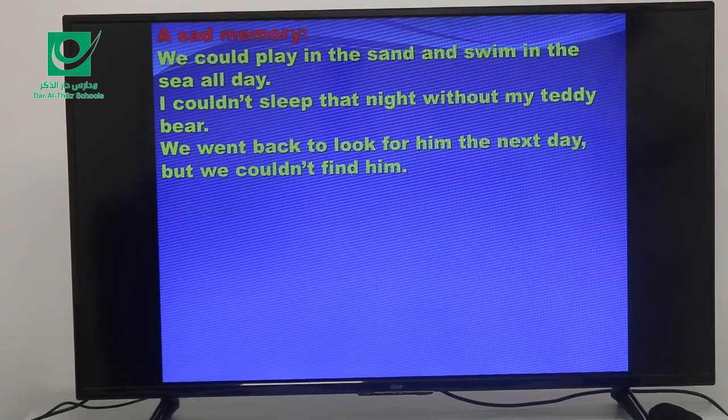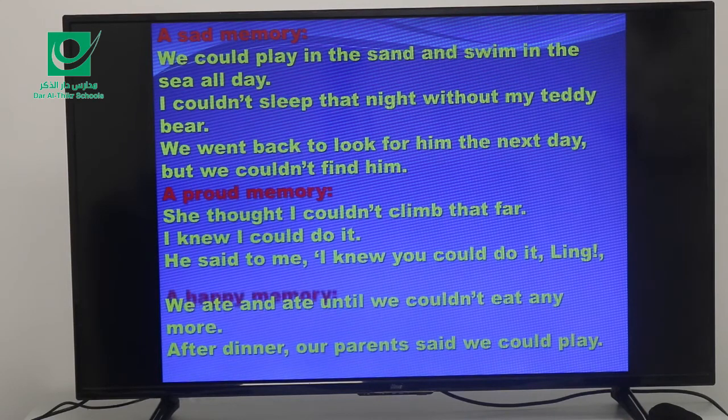See, we could play in the sand and we could swim in the sea all day. Another sentence, I couldn't sleep that night without my teddy bear. We went back to look for him the next day, but we couldn't find him. Now, a proud memory, some sentences like, she thought I couldn't climb that far. I knew I could do it. He said to me, I knew you could do it, Ling.